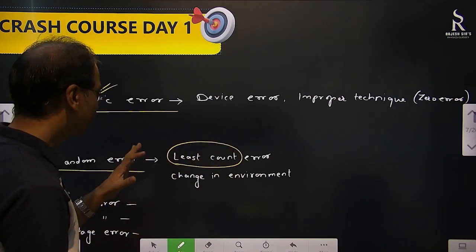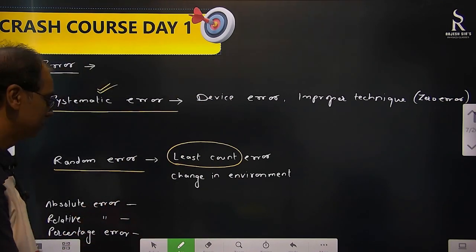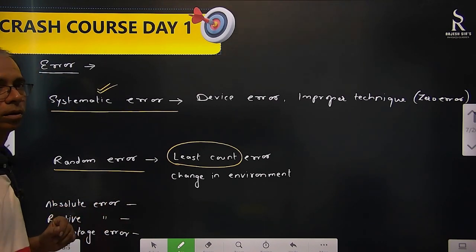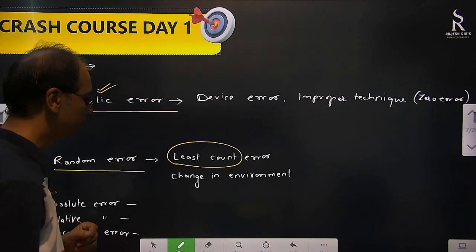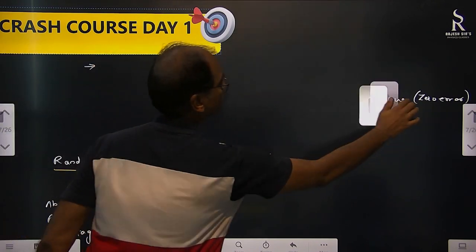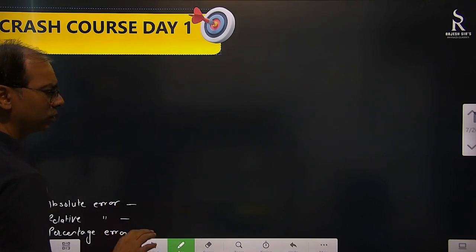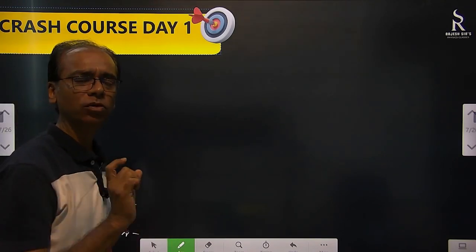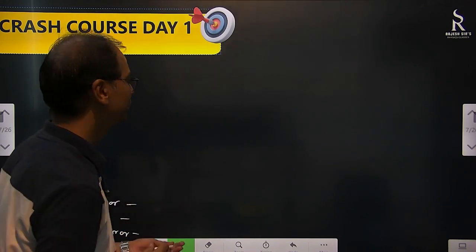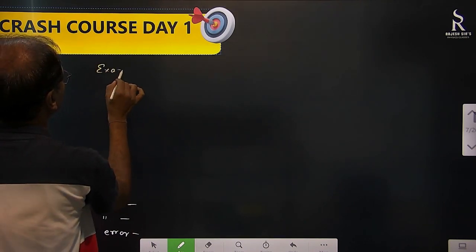But other than that, how we try to find out the errors, that also I have noted over here. Absolute error. What is the meaning of absolute error? Absolute error means, suppose we know the exact value of any measurement. Exact value. How to find the exact value? That also I'll tell you. How to come to the real value or exact value. Suppose you are doing any experiment.